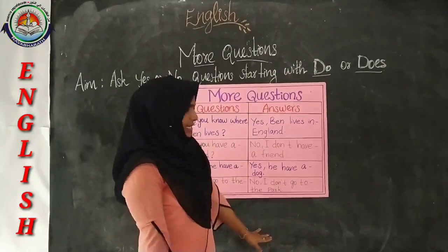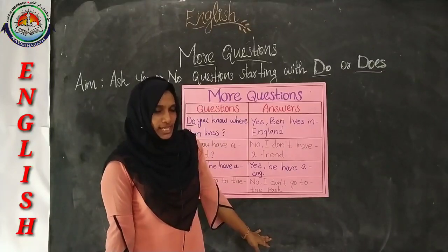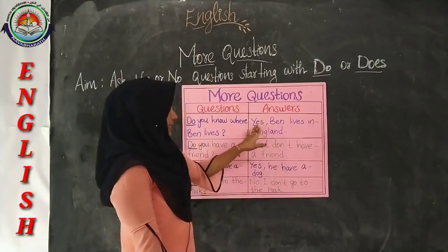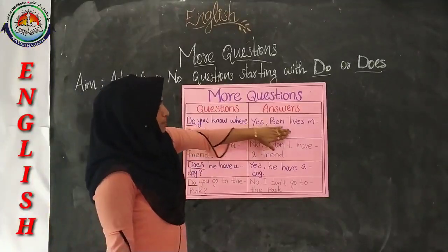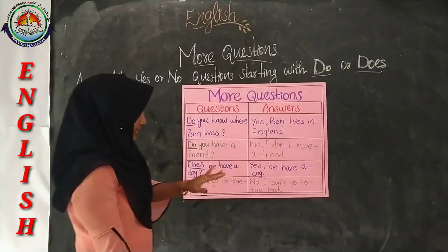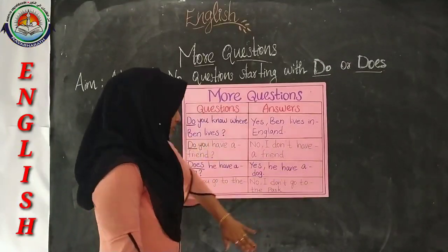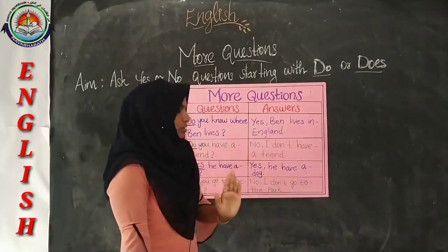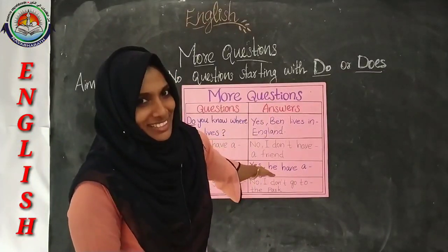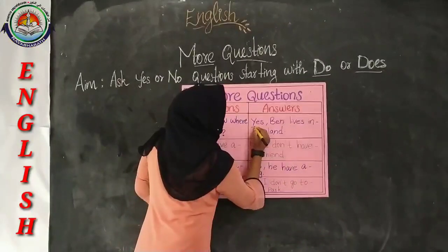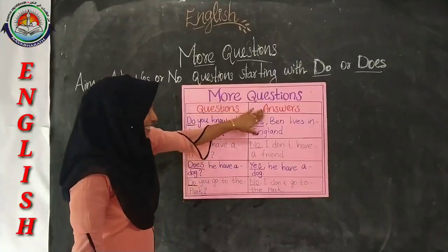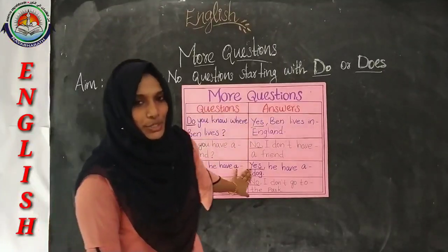And what about these answers? Is there anything common in these answers? Yes, just see. Yes, Ben lives in England. No, I don't have a friend. Yes, he has a dog. No, I don't go to the park. So, is there anything common? Yes, all these answers are either yes or no.